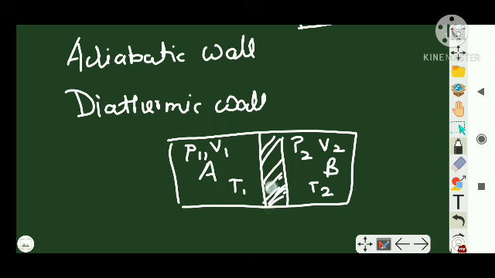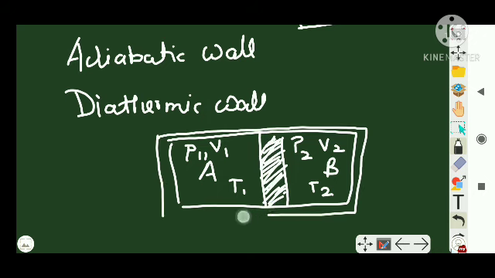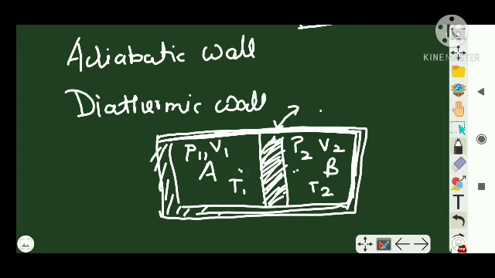And I hope you understood, there is an adiabatic wall, and let's say there is an adiabatic wall here also. That is, this entire thing is separated from the surroundings using an adiabatic wall. So adiabatic wall doesn't allow any heat exchange, nor matter exchange with the surroundings, nor between these two systems.